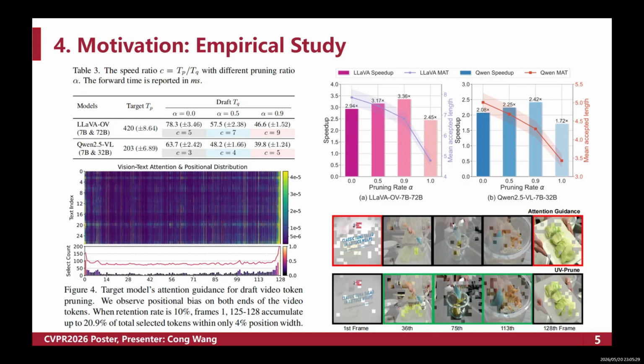Traditional attention-based guidance suffers from severe position bias, which we discovered. In detail, merely 4% of positional weight, corresponding to the first and last 5 video frames, captures over 21% of the total attention weights. Such uneven distribution severely damages the alignment stability. So we aim to design a brand new unbiased pruning guidance mechanism.